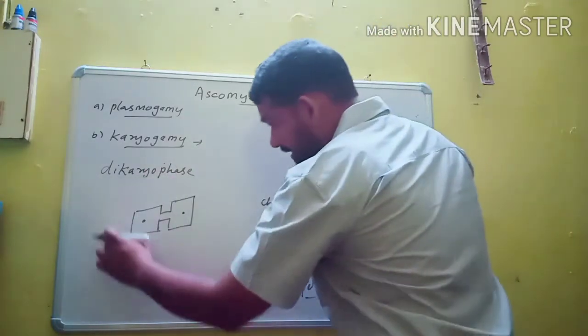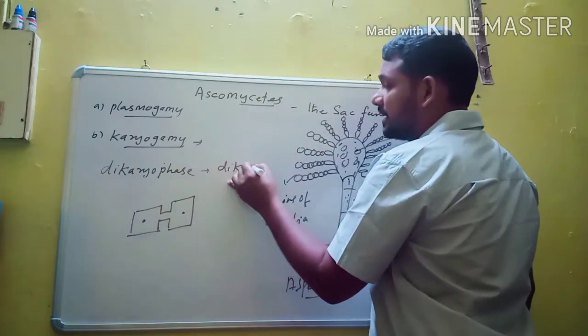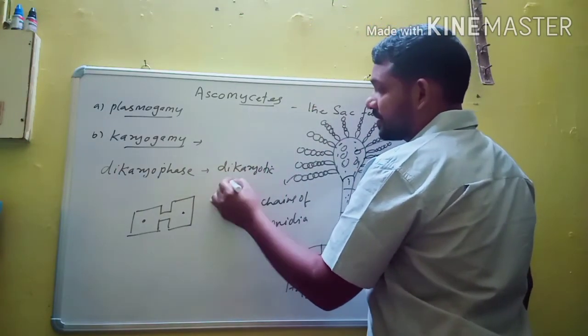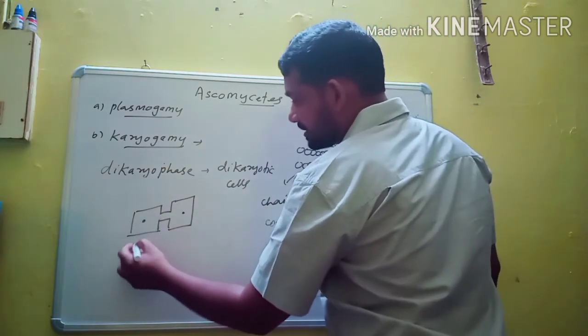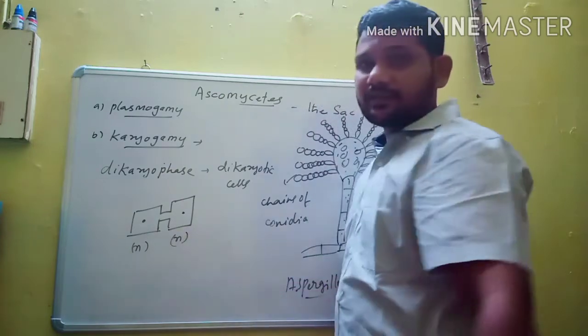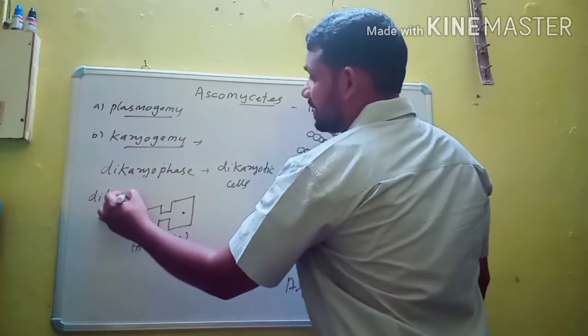The cells in dikaryophase are called dikaryotic cells. Dikaryotic cells possess 2 haploid nuclei. This is one nucleus and this is another nucleus, and this pair is also known as dikaryon.